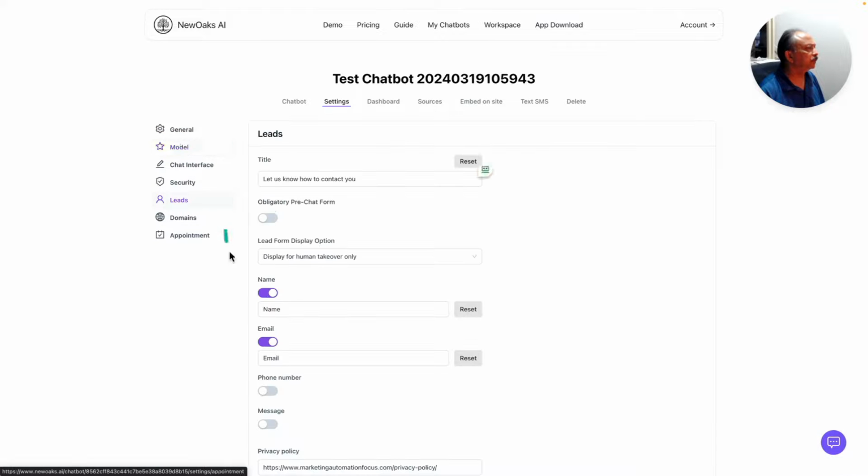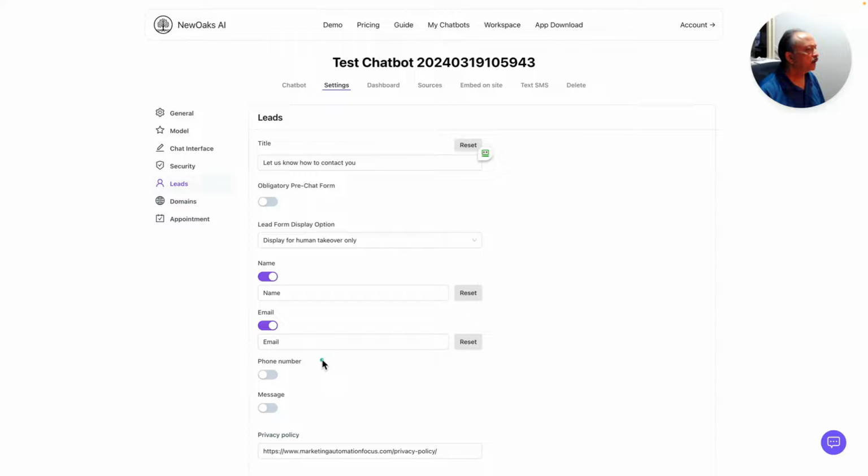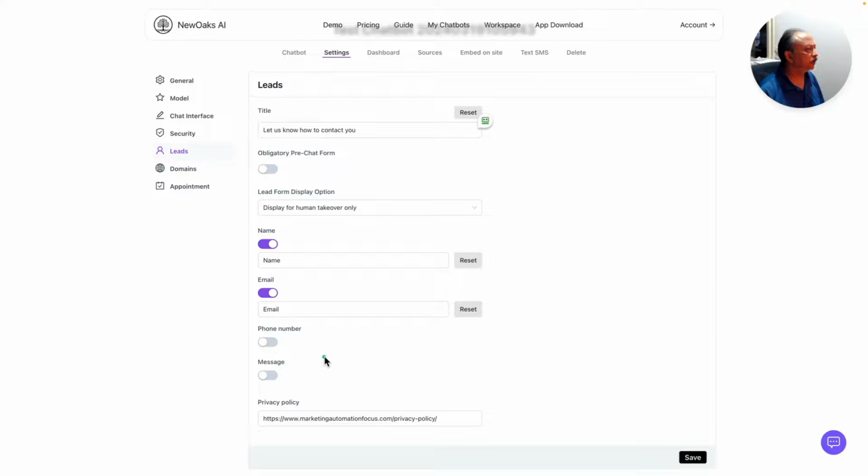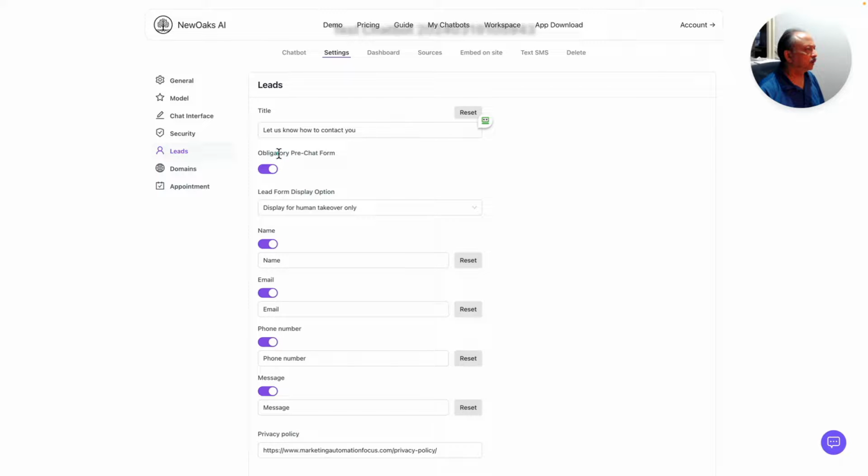And then there is the leads functionality, where you can collect the leads and you can turn on various fields for the lead. Typically you would have name or first name, and then email as a minimum. Right now I can't tell if it's required or not. I think this obligatory pre-chat form, if I select this, I'm not sure, is it required? Maybe that's before you even start the conversation. And it seems like whatever fields you turn on, those are required fields.